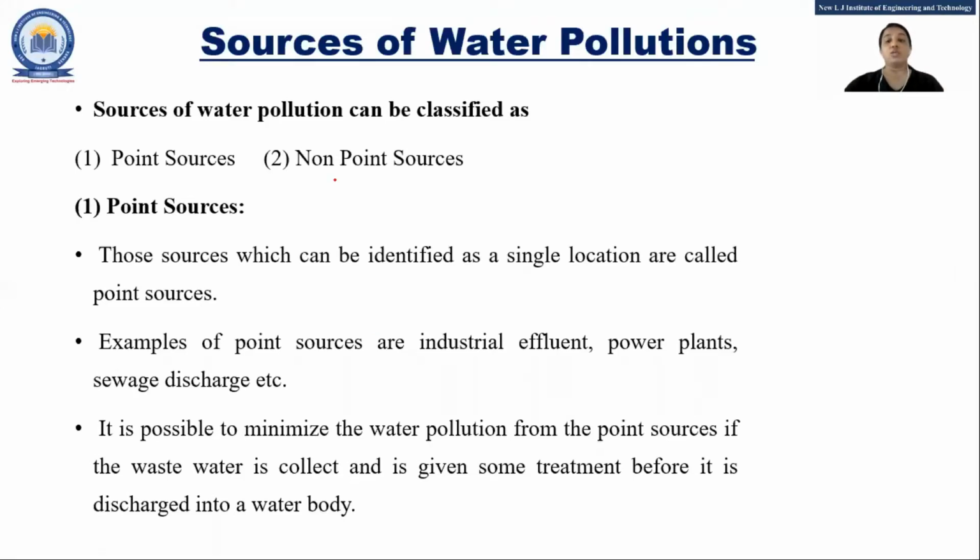So we know that they are all a single location. If we know the single location of the source, we can give some treatment. That is the main advantage. We can give some treatment before it is discharged into the water body, either a river or a sea. So that is the benefit of a point source.